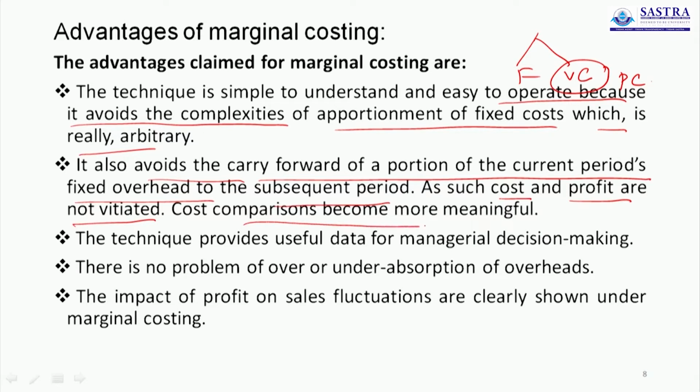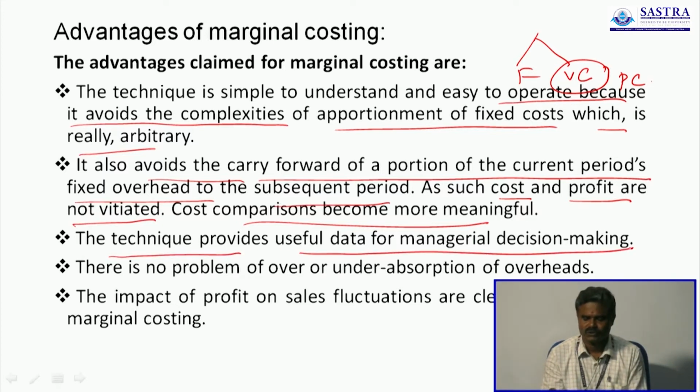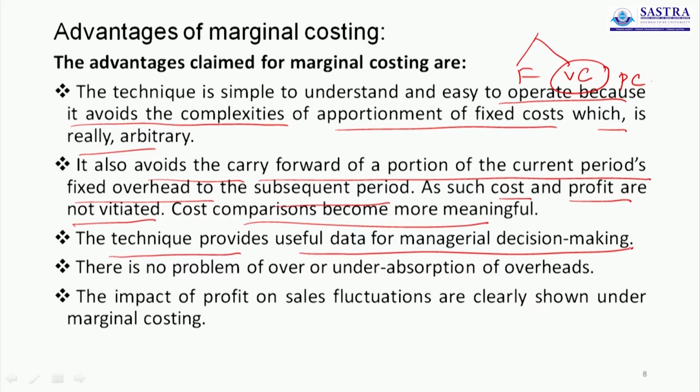Cost comparison becomes more meaningful, because here we compare the relationship between fixed cost, variable cost, total cost and so on. The technique provides useful data for managerial decision making. So what is marginal costing? It is a technique used for taking managerial decisions.